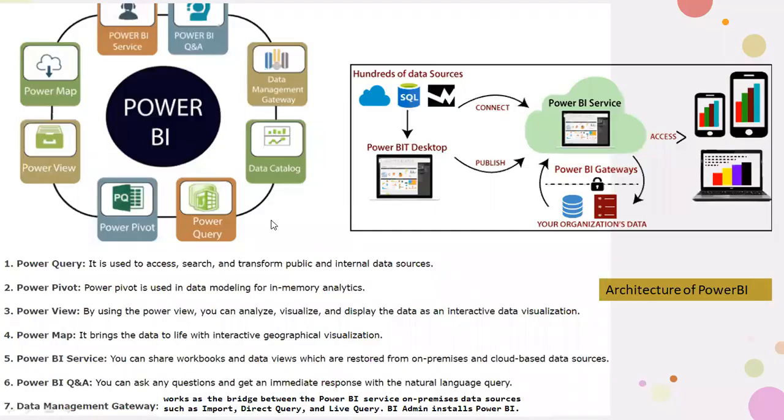Coming to a small note on how Power BI works: Power Query. Power BI has Power Query, which is used to access, search, and transform public and internal data sources. Power Pivot is used for data modeling, like creating relationships between different sources. I have different sources, and from that I need to give some relationship between the data. Power View is the place where you analyze the data, visualize the data, and display the data in an interactive and graphical interface.